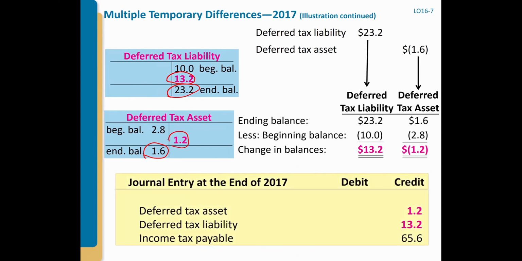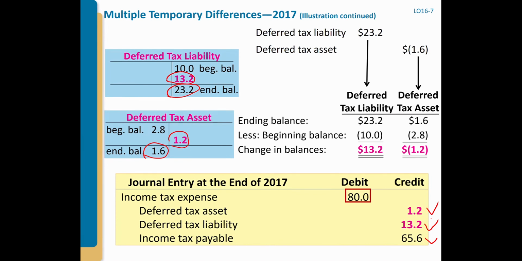Okay, so that's why we have these journals, right? You credit deferred tax assets, you credit deferred tax liability, you credit income tax payable, and the last item is income tax expense. It's a total in this case. That makes sense, everyone?